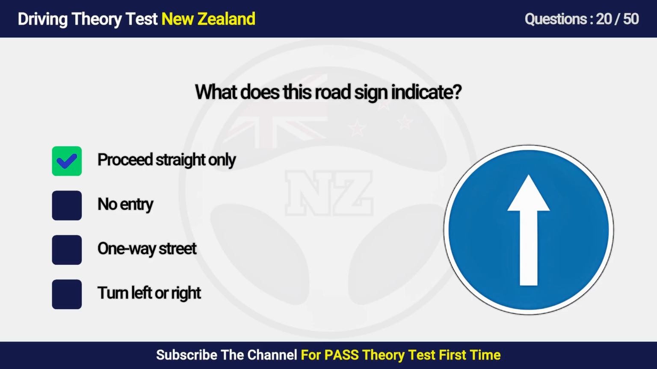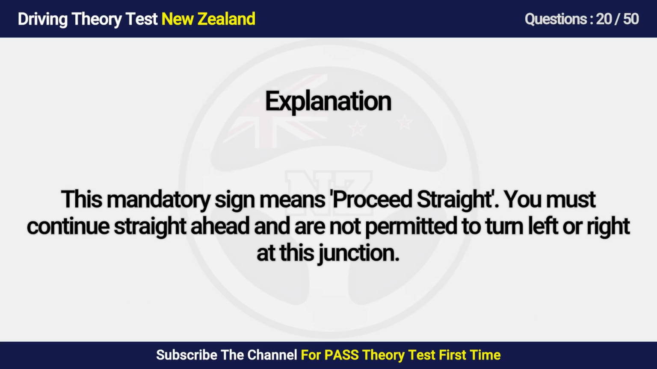Answer is A. Proceed straight only. This mandatory sign means proceed straight. You must continue straight ahead and are not permitted to turn left or right at this junction.